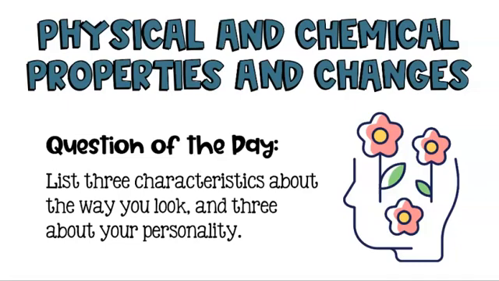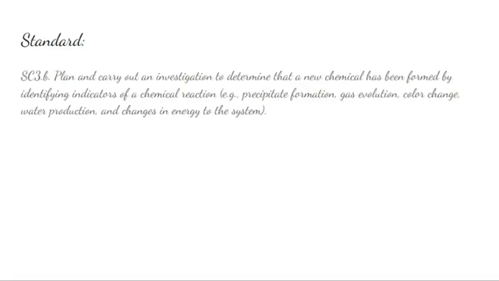Our current standard is SC3B, which is to plan and carry out an investigation to determine that a new chemical has been formed by identifying indicators of chemical reaction, such as precipitate formation, gas evolution, color change, water production, and changes in energy to the system.